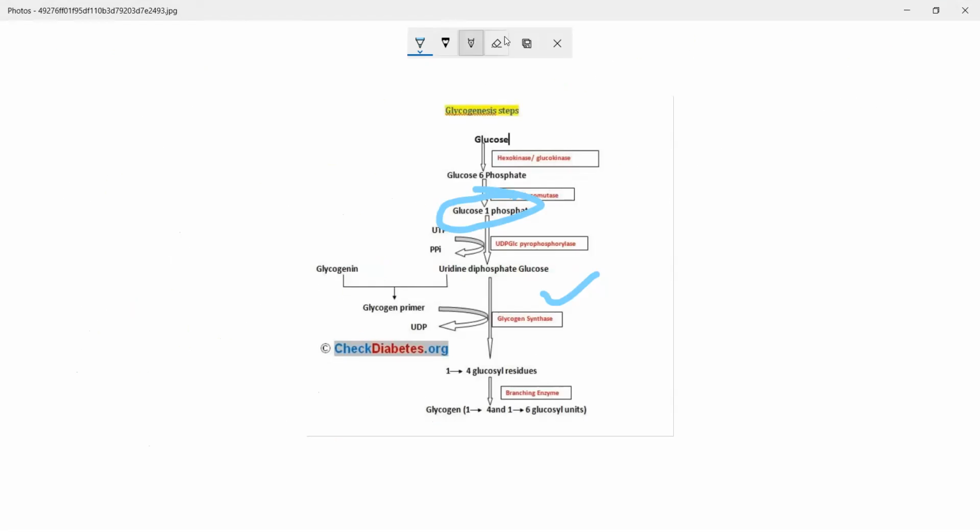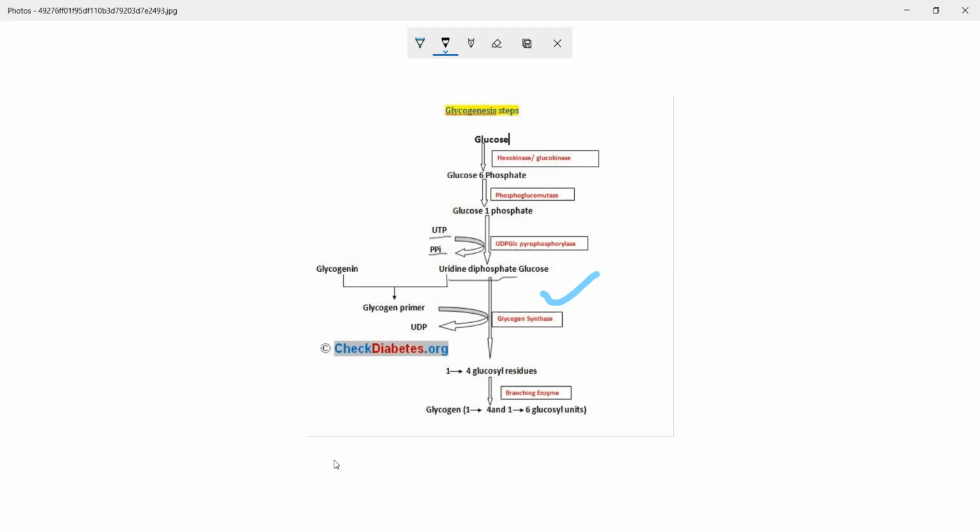ठीक है, look here, यहाँ पर you can see UTP and you can see inorganic phosphate. Where is that uridine diphosphate? It went into this fellow. Uridine diphosphate went and attached into glucose, giving you uridine diphosphate glucose. To that molecule, full stop. That reaction is done. Uridine diphosphate glucose molecule is made. वहां पर रुक गया reaction.